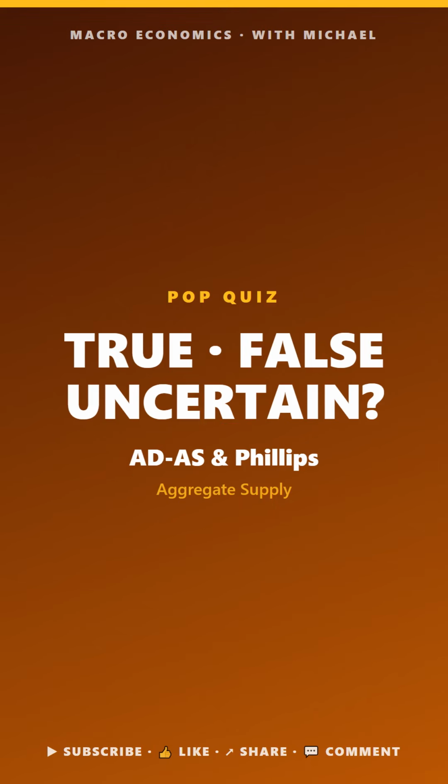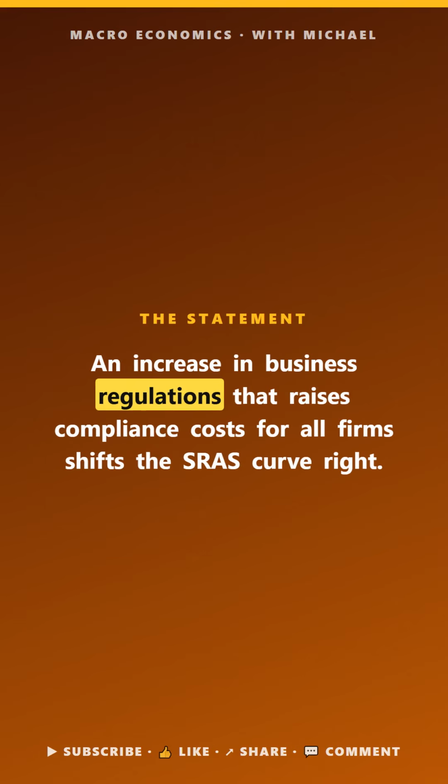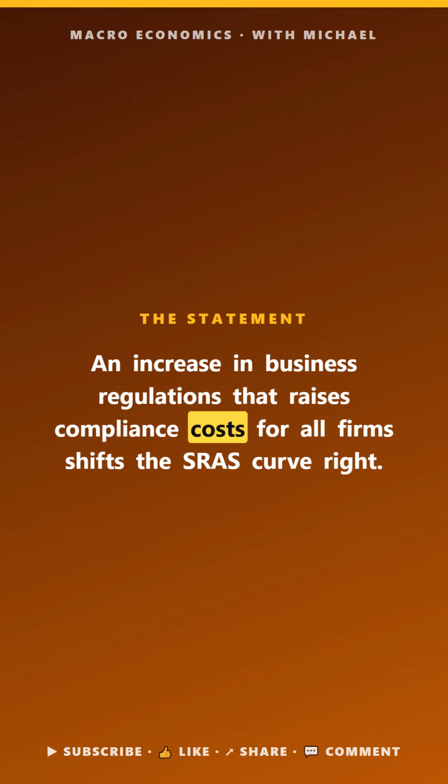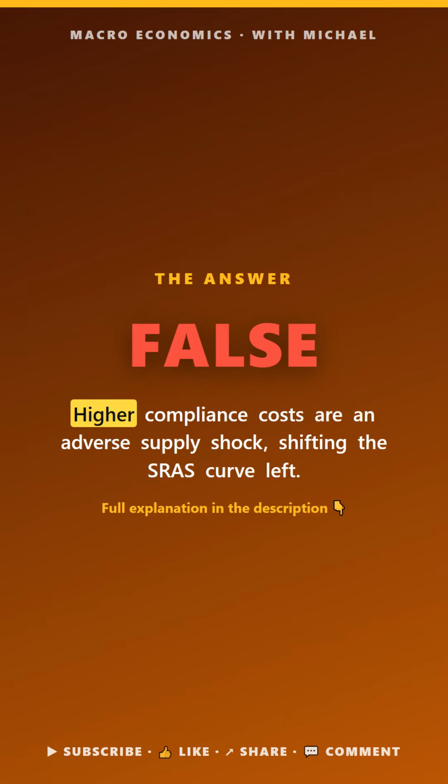Macro pop quiz. ADS and Phillips. True, false, or uncertain. An increase in business regulations that raises compliance costs for all firms shifts the SRES curve right. The answer is false. Higher compliance costs are an adverse supply shock, shifting the SRAS curve left.